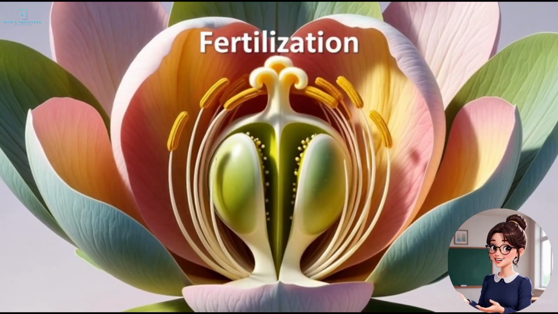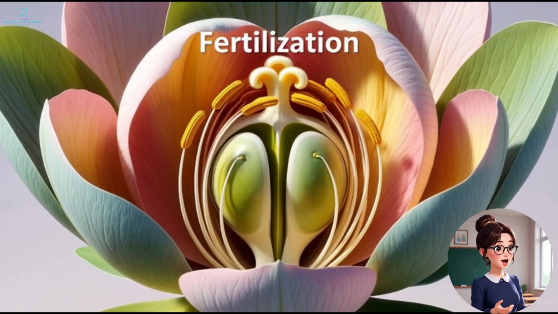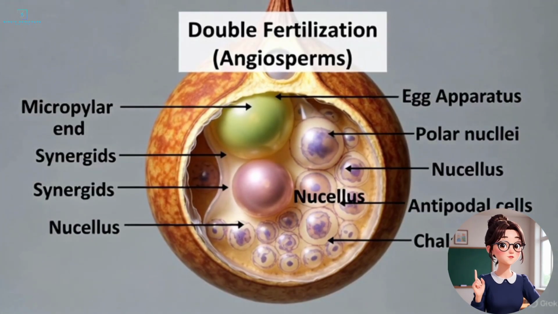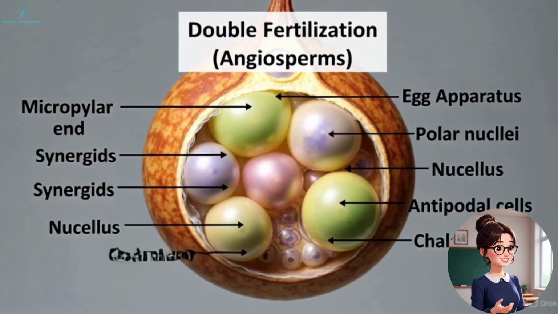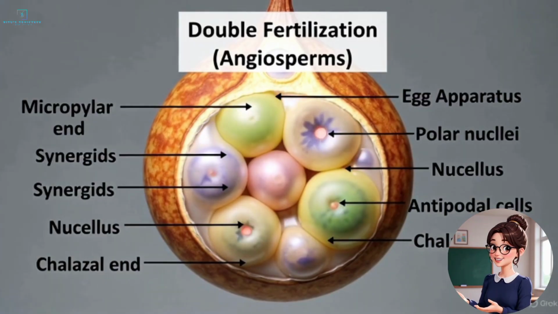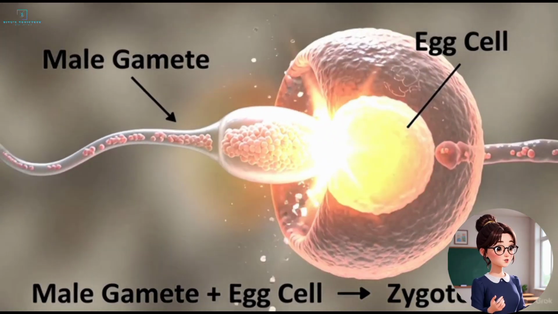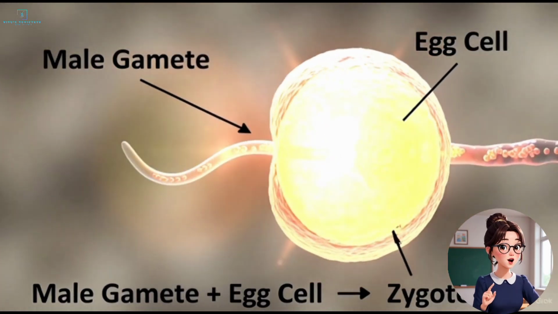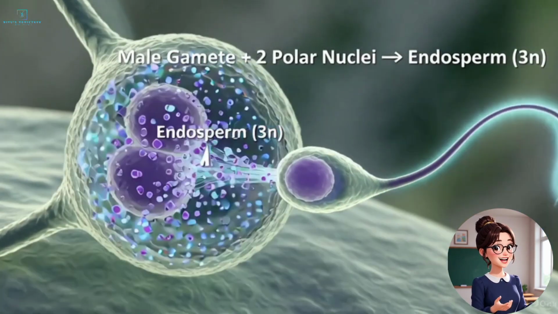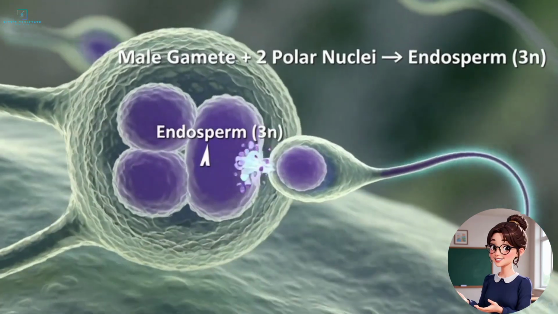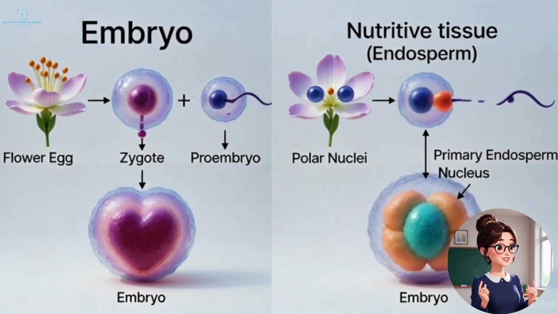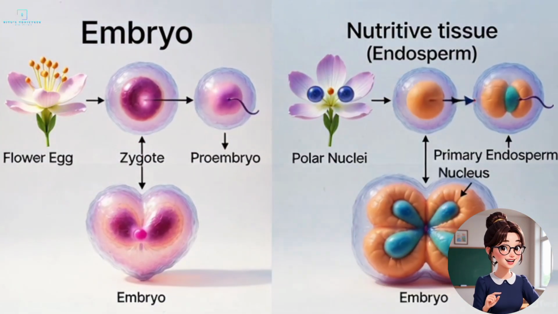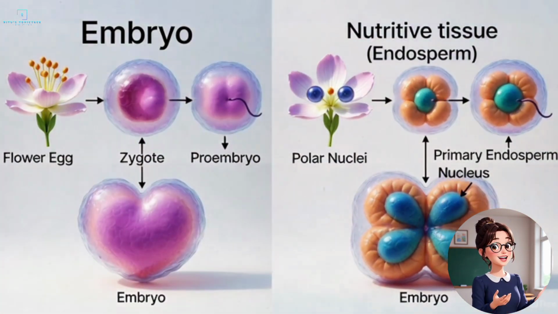Fertilization is the process of fusion of male and female gametes to form a zygote. In flowering plants, this process is called double fertilization, a special feature of angiosperms. Here's what happens. One male gamete fuses with the egg cell to form a zygote, 2N. The other male gamete fuses with two polar nuclei to form endosperm, 3N. Thus, two fertilization events occur: one forms the embryo, and the other forms the nutritive tissue.